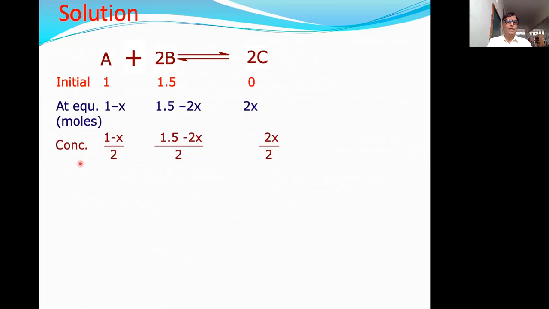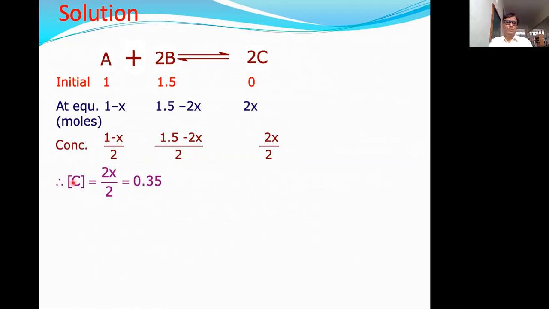Now we can also write the concentration per liter or per cubic decimeter. For A, we can write 1 minus x upon 2. For B, 1.5 minus 2x divided by 2. And for C, 2x upon 2.